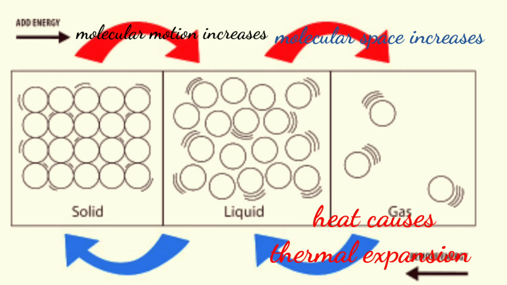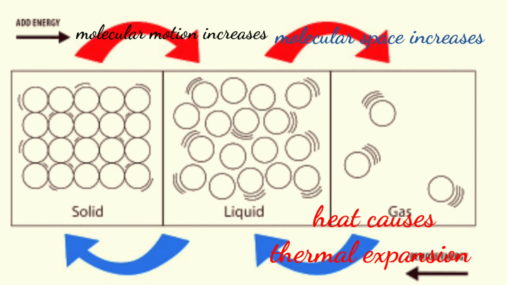So what happens when we add heat energy to the solid substance? What happens when the solid is heated? On heating, the molecules of the solid start vibrating vigorously due to gain of heat energy. So when the molecules start vibrating vigorously, they create little space in between them.